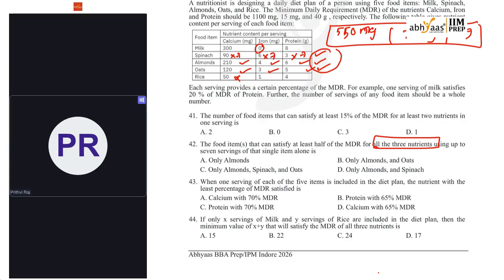So when one serving of each of the 5 items is included in the diet plan, the nutrient with the least percent of MDR satisfied is. Okay. If I take everything in this, every one serving is done.